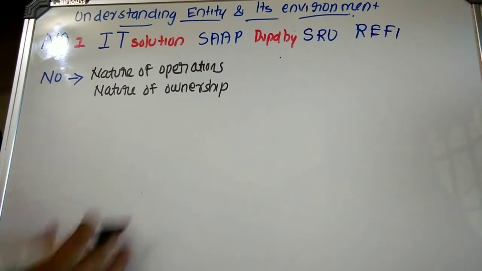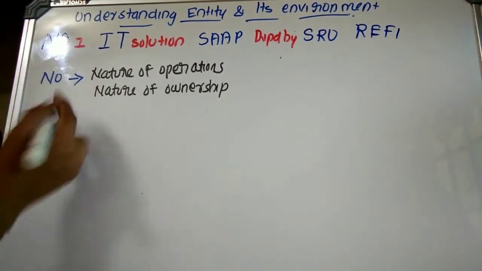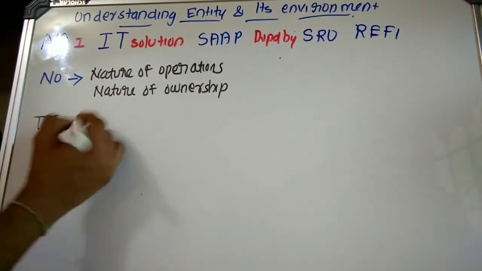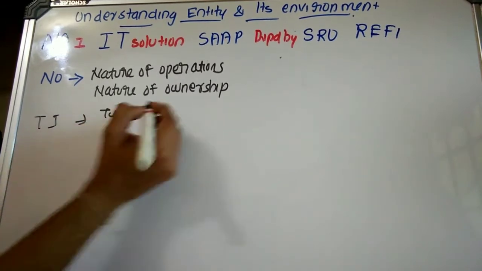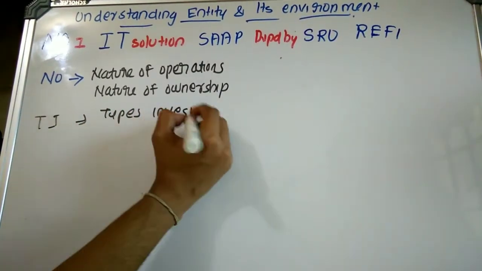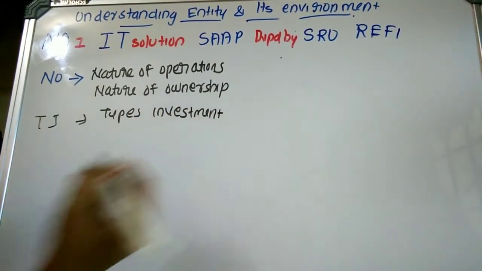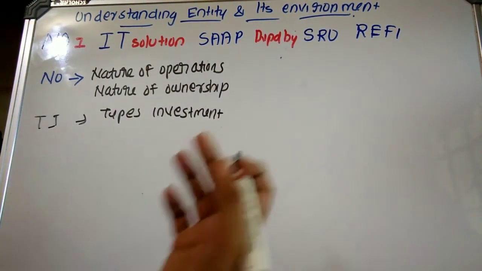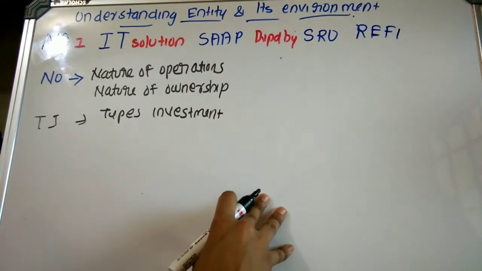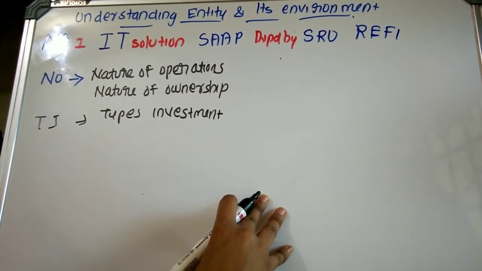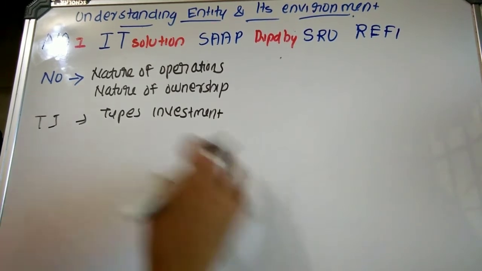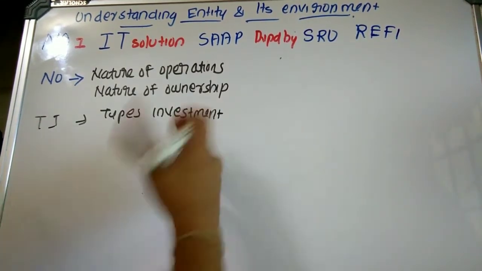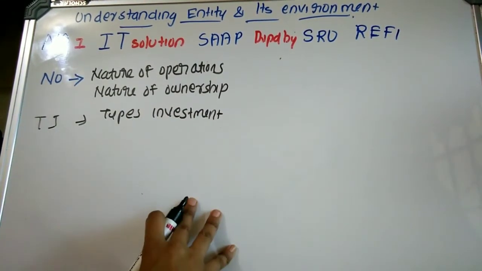Then IT. IT you have to make a reverse order. TI. TI means types of investment. Different types of investment which have been made in the entity, or which have been made by the entity. It can be to enable the auditor to understand the classes of transaction, account balance and disclosure. So these types of investment facilitate the auditor to make plans with respect of what?